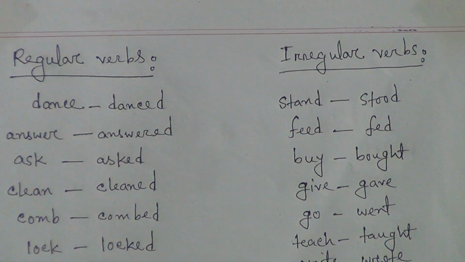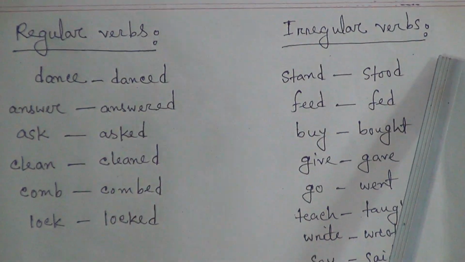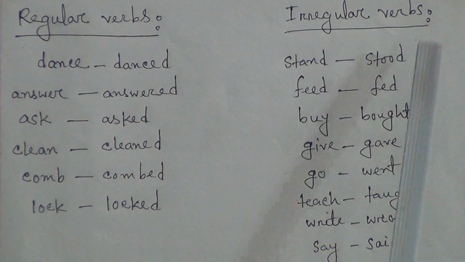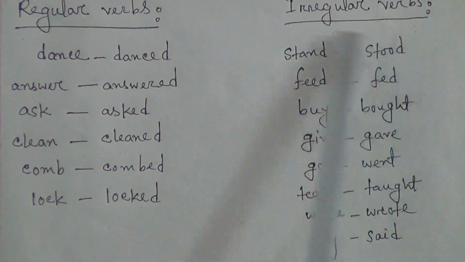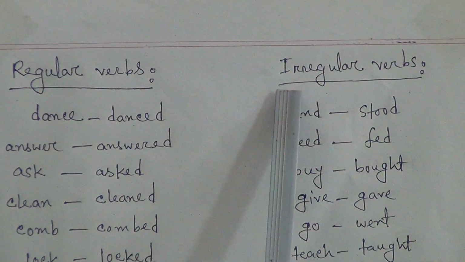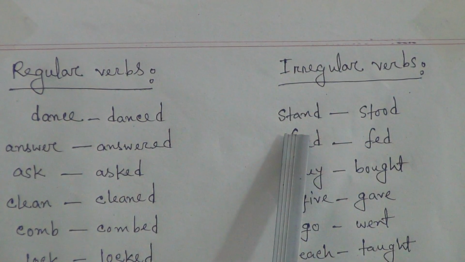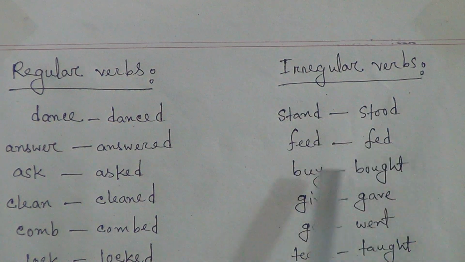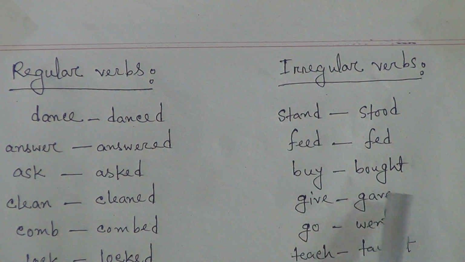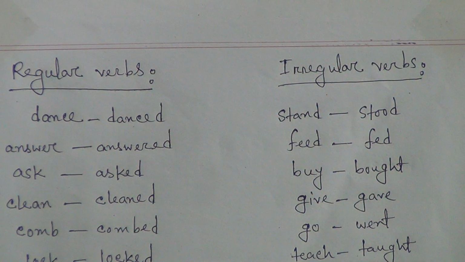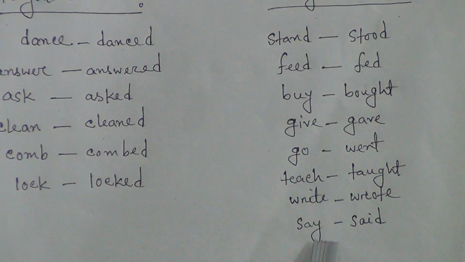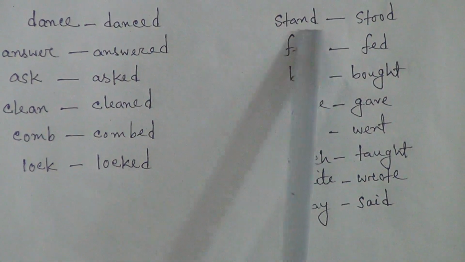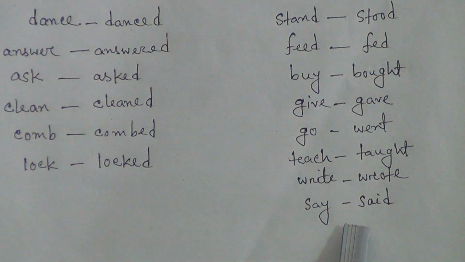And irregular verbs are verbs that have no fixed pattern. Okay, they have no fixed pattern. Irregular verbs like stand, stood; feed, fed; buy, bought; give, gave; go, went; teach, taught; write, wrote; say, said. Follow these words, students. Follow these words carefully. There is no specific pattern.